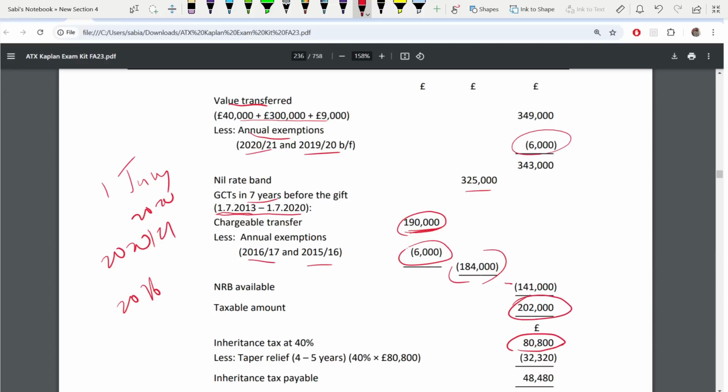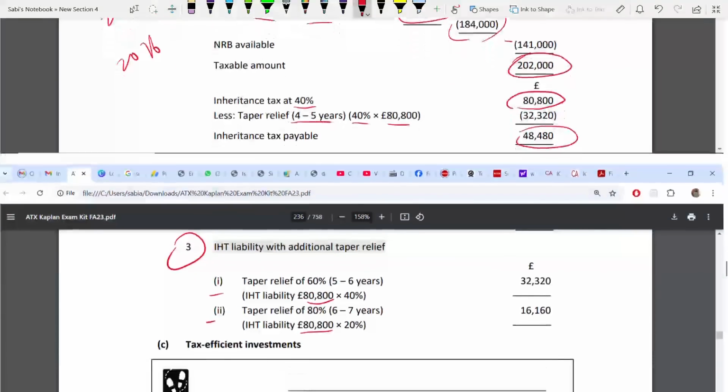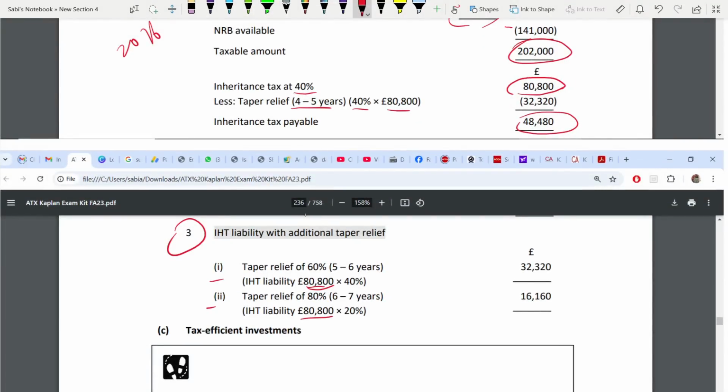You deduct, and you get your taxable amount. On this, you pay 40%. This is your inheritance tax. And because you are getting a taper relief from 4 to 5 years, the table will be given to you in your ATX exam. What is the taper relief for each year? 4 to 5, it is 40%. So 40% on this value further deducted and you get your inheritance tax. So every year, on this 8800, just keep on increasing the percentage.